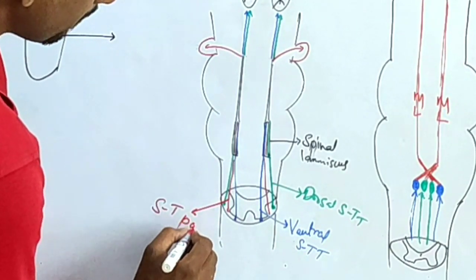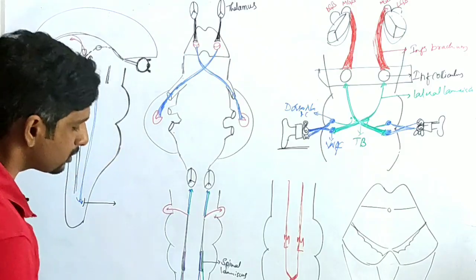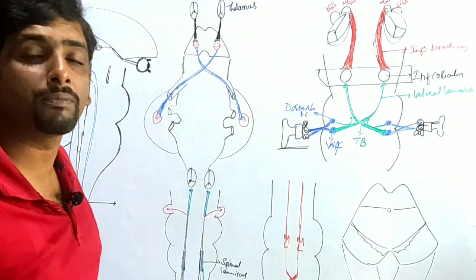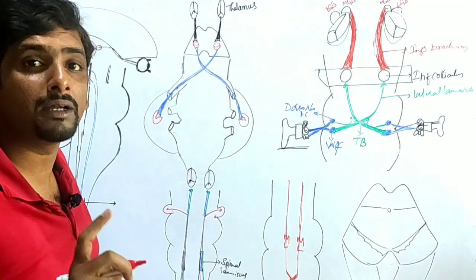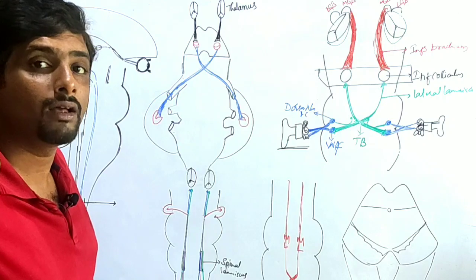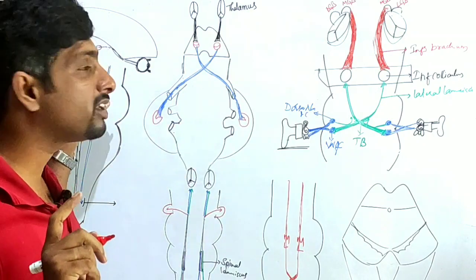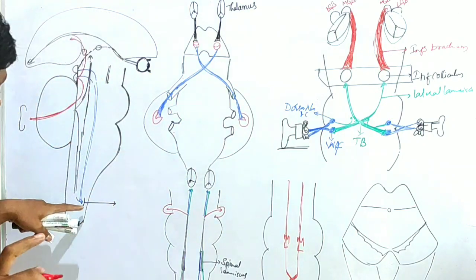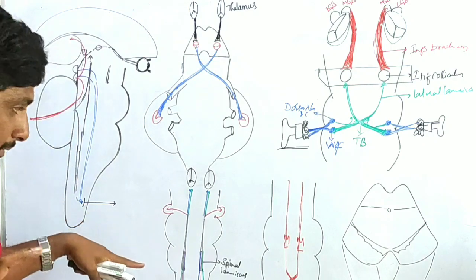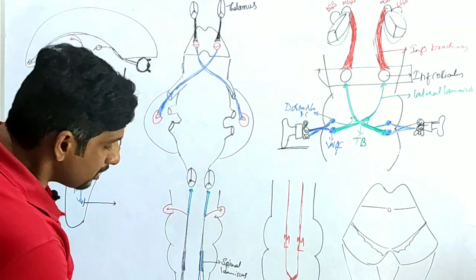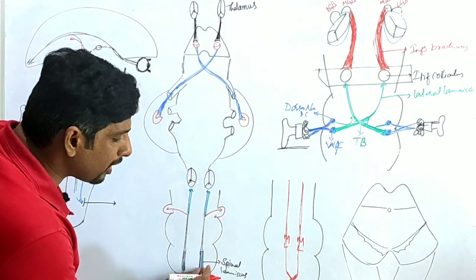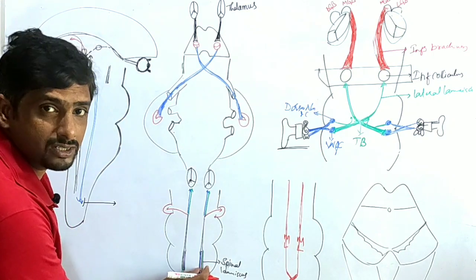Spinotectal fibers. Okay, spinotectal path means from the spine to the tectum. Tectum here means the superior and inferior colliculi area. From here to here they are going to land up. See, all these together will form the spinal lemniscus, right?